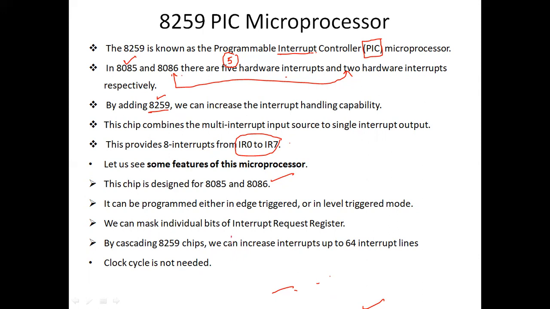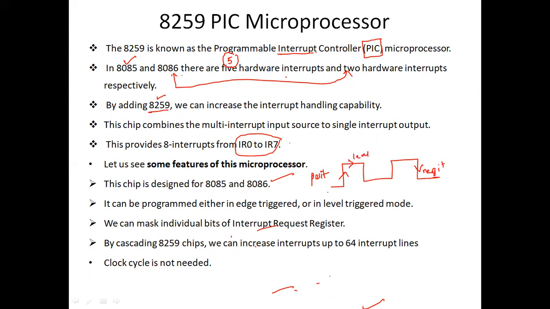It can be programmed in either edge triggered or level triggered mode. This is the positive edge, this is the negative edge, and this is the level triggered.